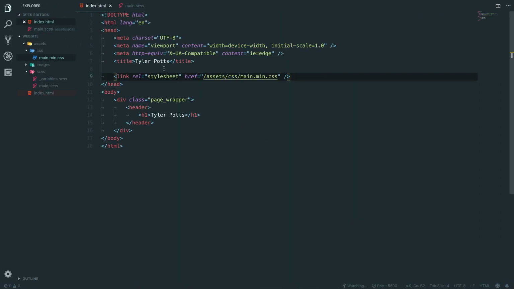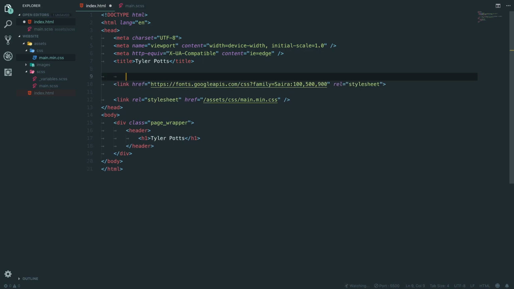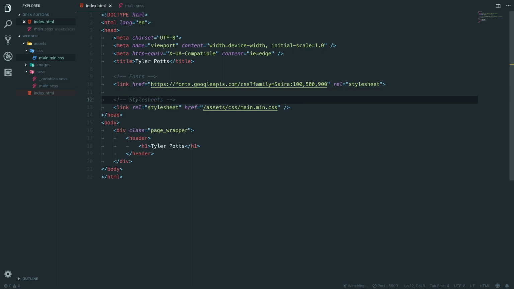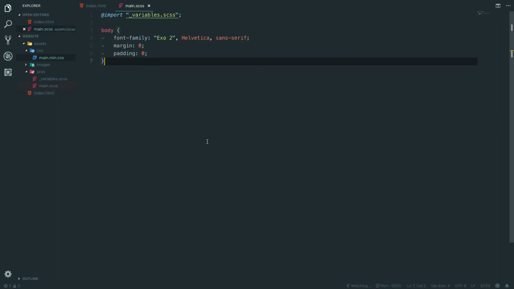So above our actual styles here, we're going to link this, and we're going to put some comments along. We're going to say fonts: we're going to load our fonts below here and our style sheets below here. No space, please, that's annoying. And that is good. So if we now go back to main and we change this out for...